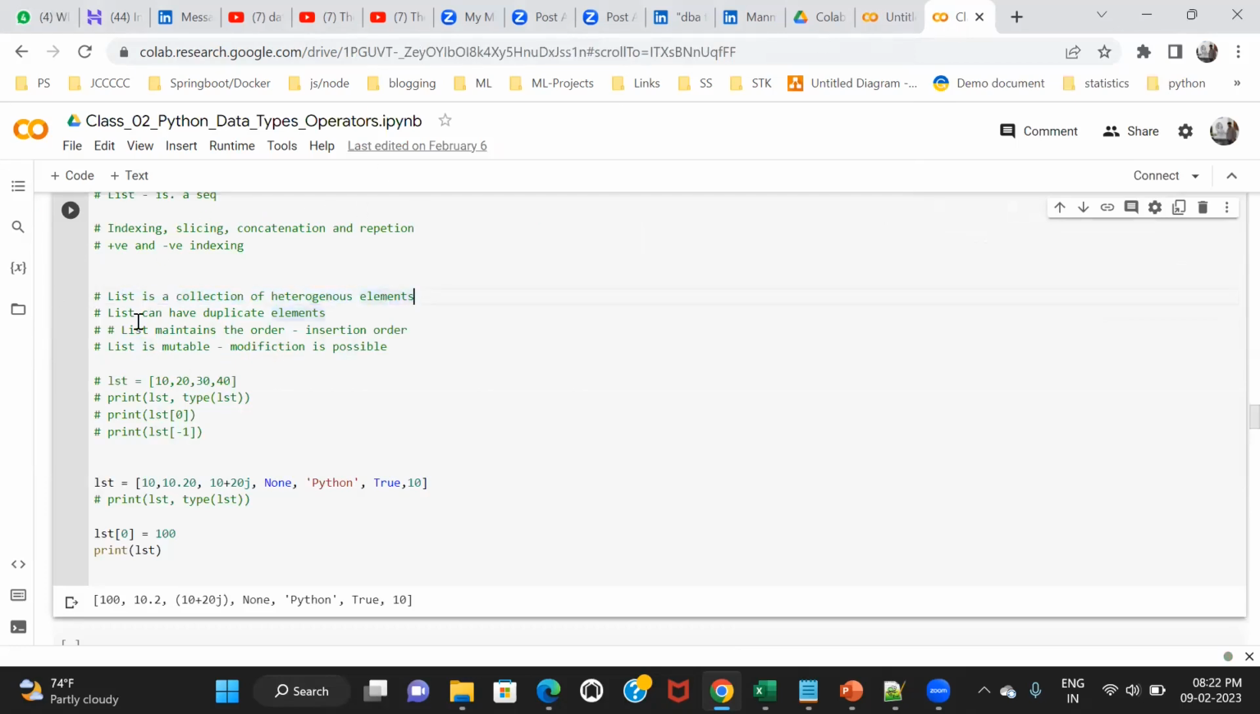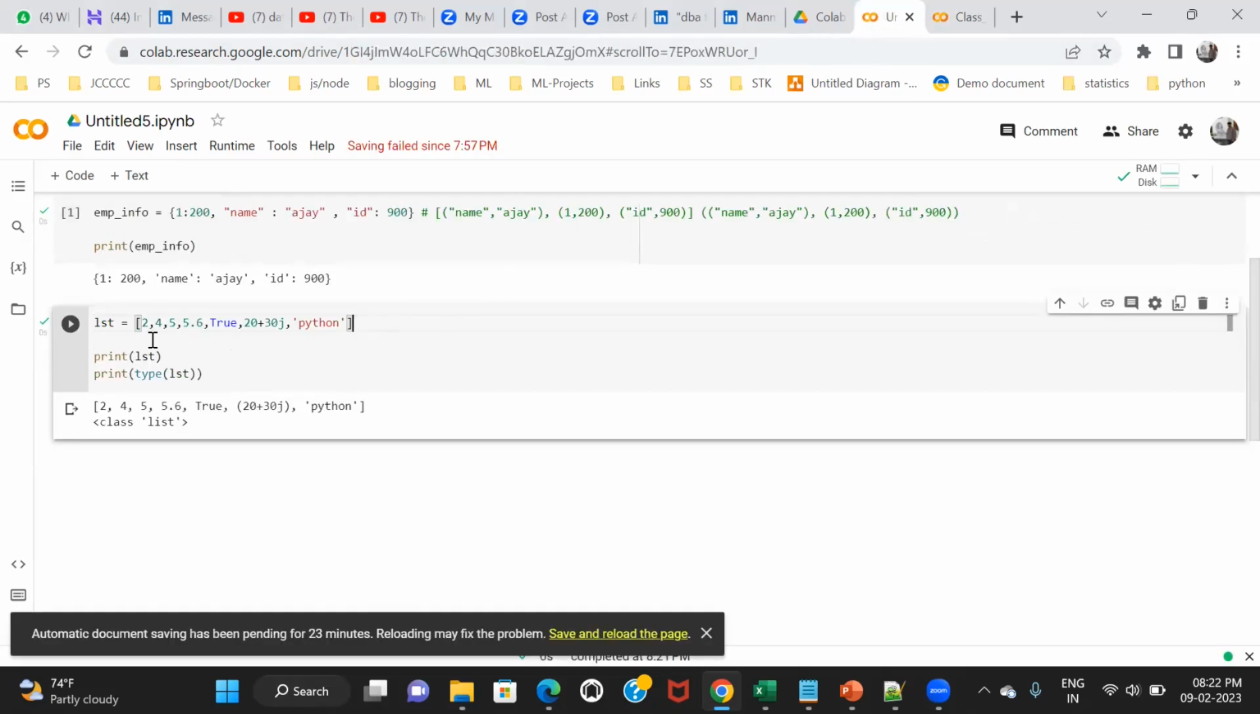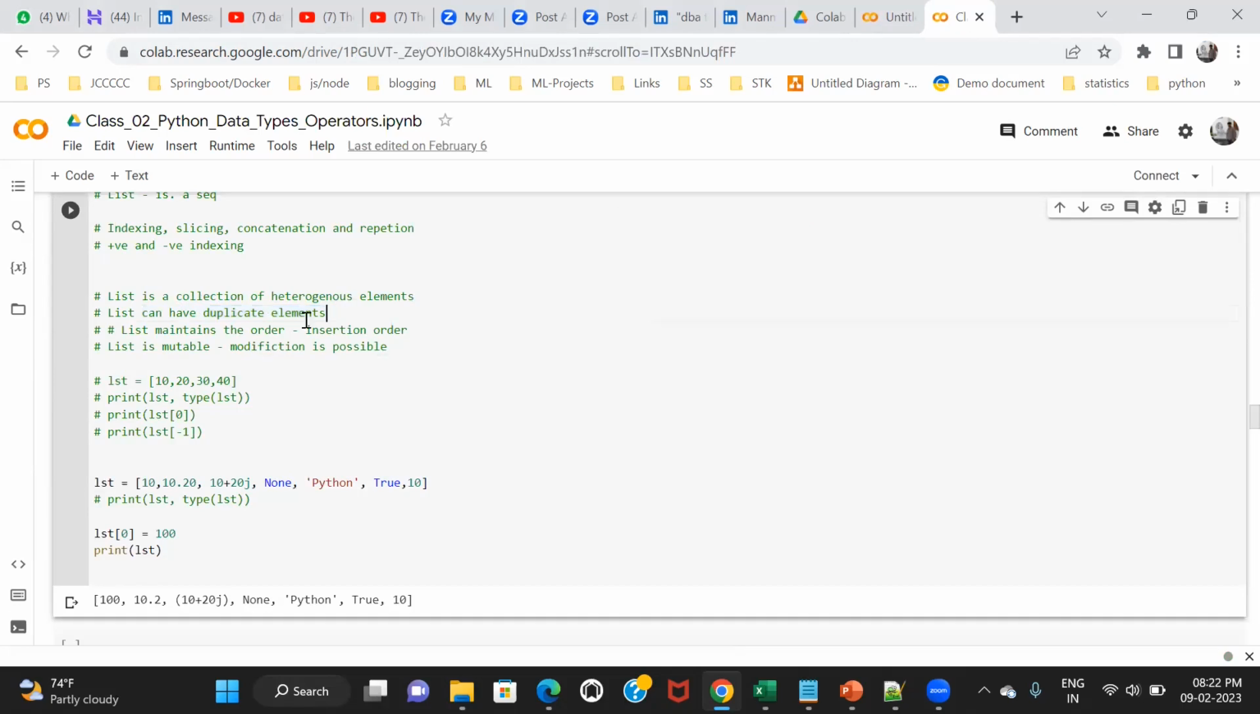The second property is that a list can have duplicate elements. I mean, I can repeat the same data. For example, 2. I can add 2 multiple times. So I can repeat the same data multiple times: 2, 2, 2, 2. There's no such restriction. Repetition is allowed. There's no such problem with a list. So I can have duplicate data, duplicate elements in the list.